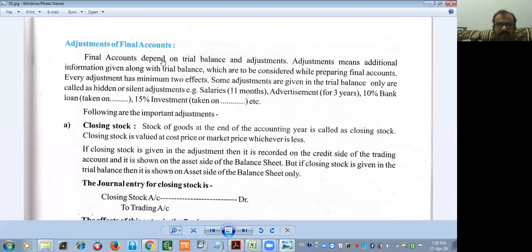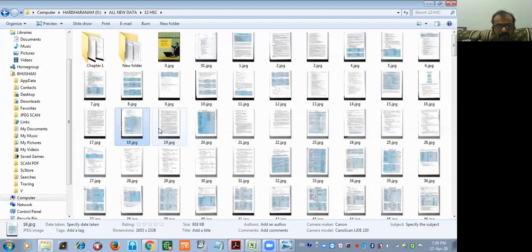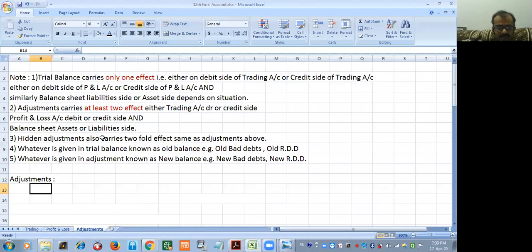Concentrate. Final account depends on trial balance and adjustment. Adjustment means additional information given along with the trial balance which is to be considered while preparing the final account. Every adjustment has minimum two effects. Some adjustments are given in the trial balance only, called hidden or silent adjustments. Example: salaries of 11 months, advertisement for 3 months, 10% bank loan taken on, 15% investment taken on, and so on. One by one, we have to see the adjustments now.